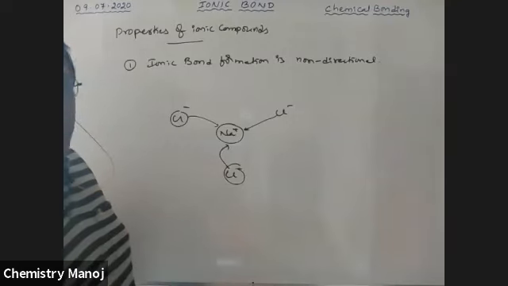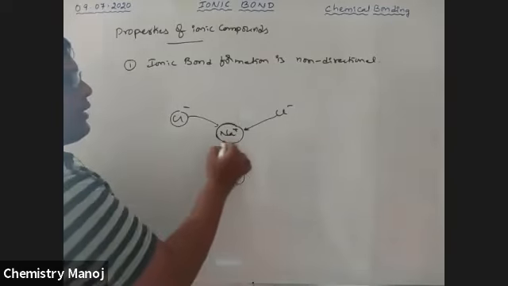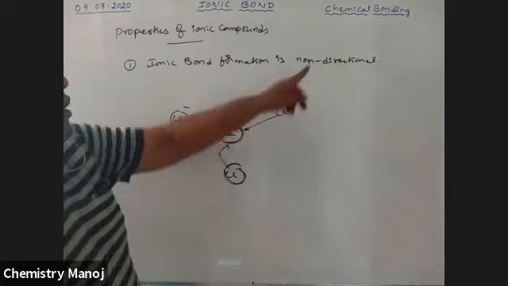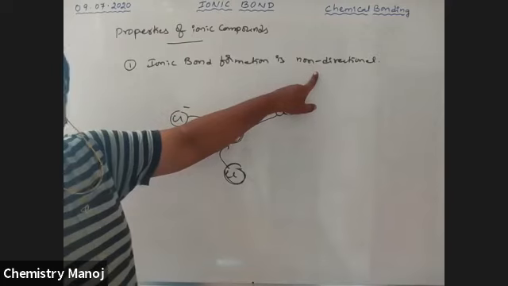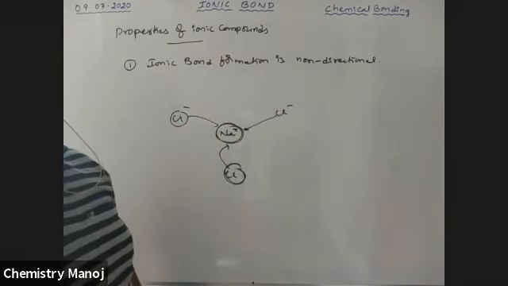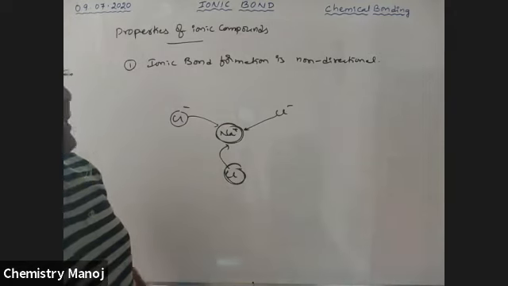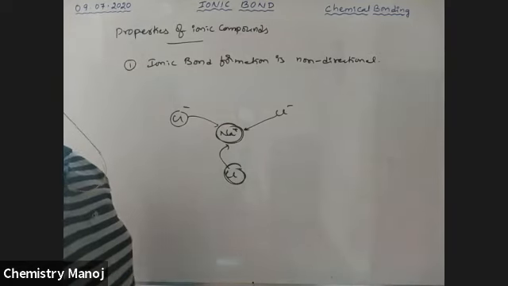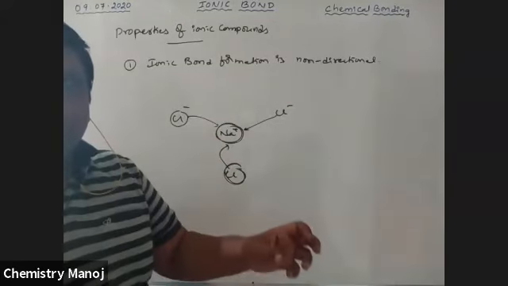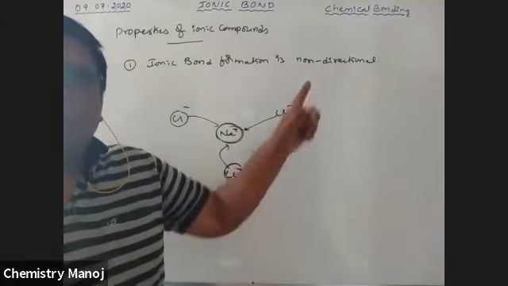In the case of ionic compounds, the attraction between cation and anion is possible in any direction. That is why it is non-directional; all directions are acceptable. Ionic bond formation is non-directional. It is very, very important. Because it is non-directional, some special properties of directional bonds are not applicable here.